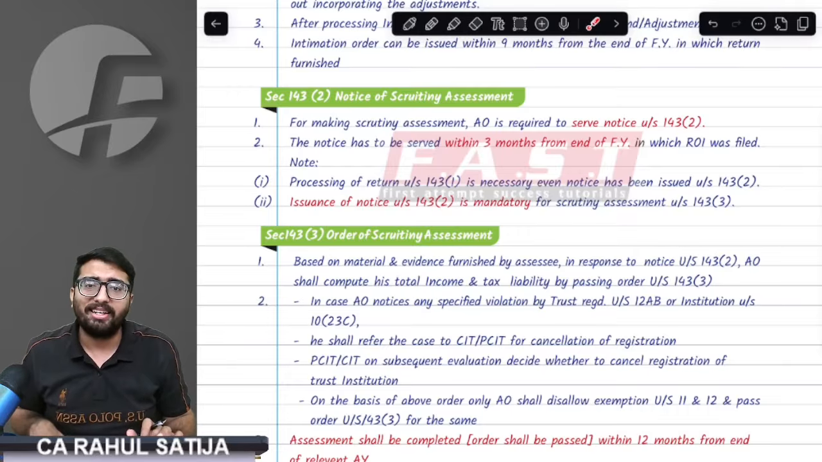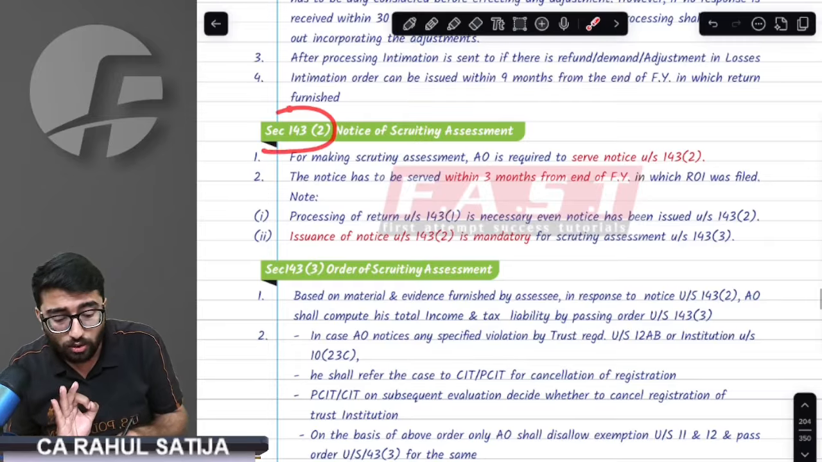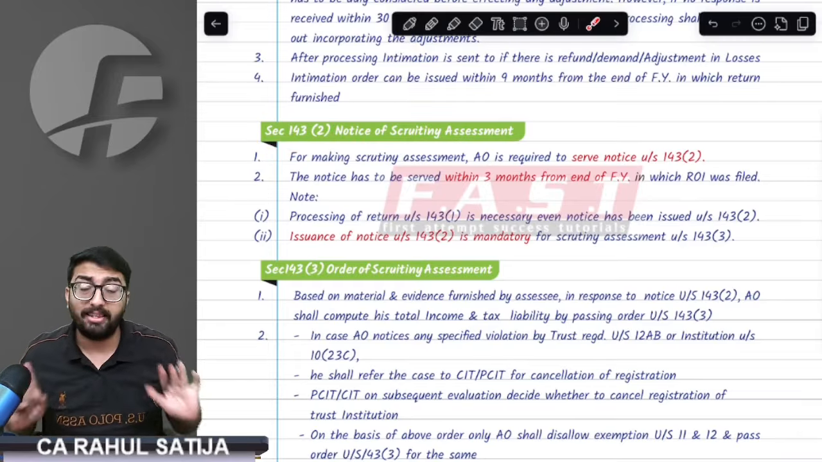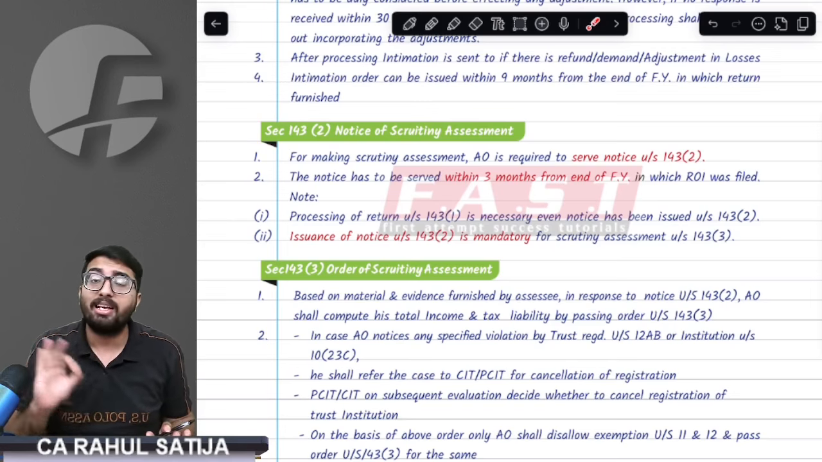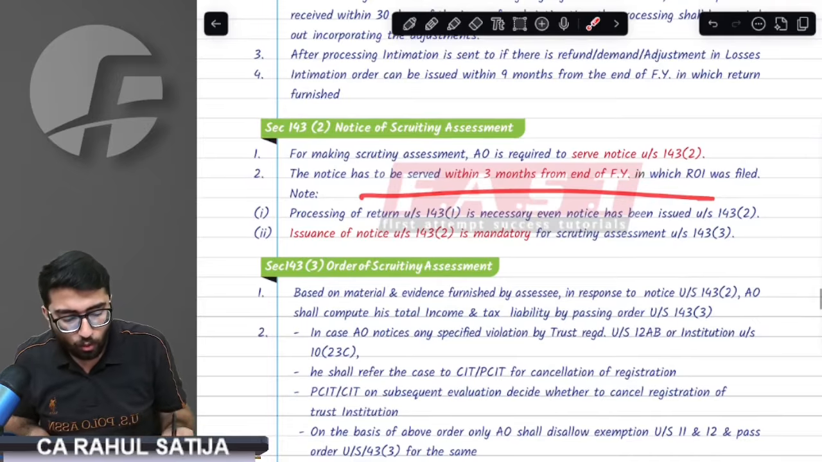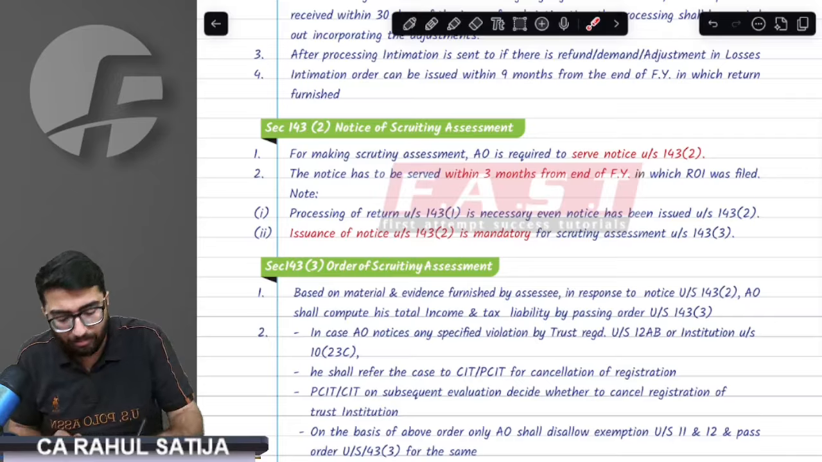Now, the important thing is that whenever the AO wants to do scrutiny against you, he should issue a notice under 143(2). Before the notice, he cannot do assessment, and this notice is really mandatory. Without this, assessment cannot be done. Sir, when this notice can be issued and when an order can be passed, that is important. Remember,